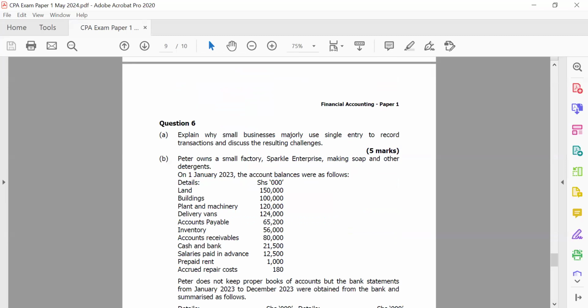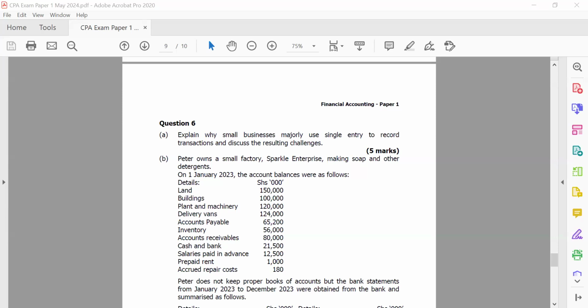Now, we know very well that when it comes to small businesses, in most cases, they don't have accountants. So because of low literacy levels of the accounting principles, these businesses cannot understand what to debit and what to credit.